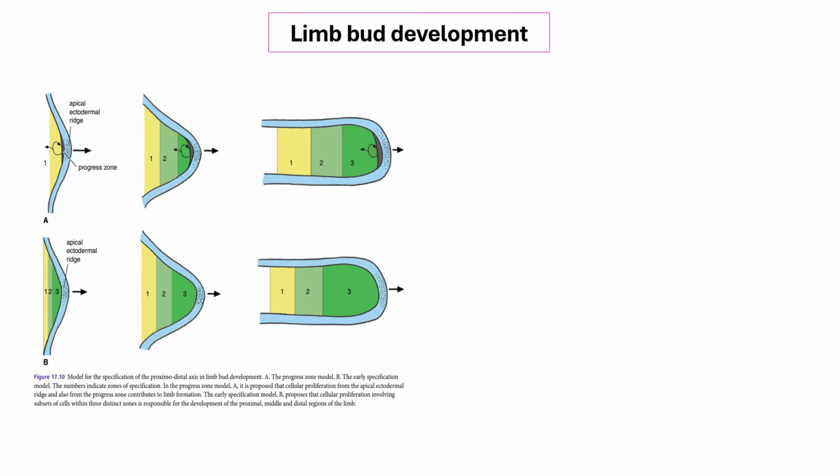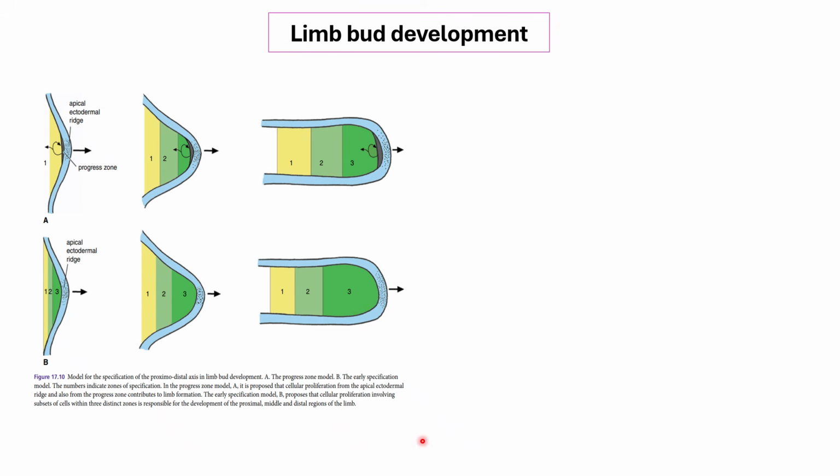And lastly, we have the limb bud development. So maybe this is more of a zooming out story. Apparently there are two theories, no? Until now, they're not really sure how the appendages of the vertebrates are formed. The first model is the progress zone model, wherein they say that the primary key players would be the apical ectodermal ridge and the progress zone. So it is through this zone that the appendages or limbs eventually elongate.